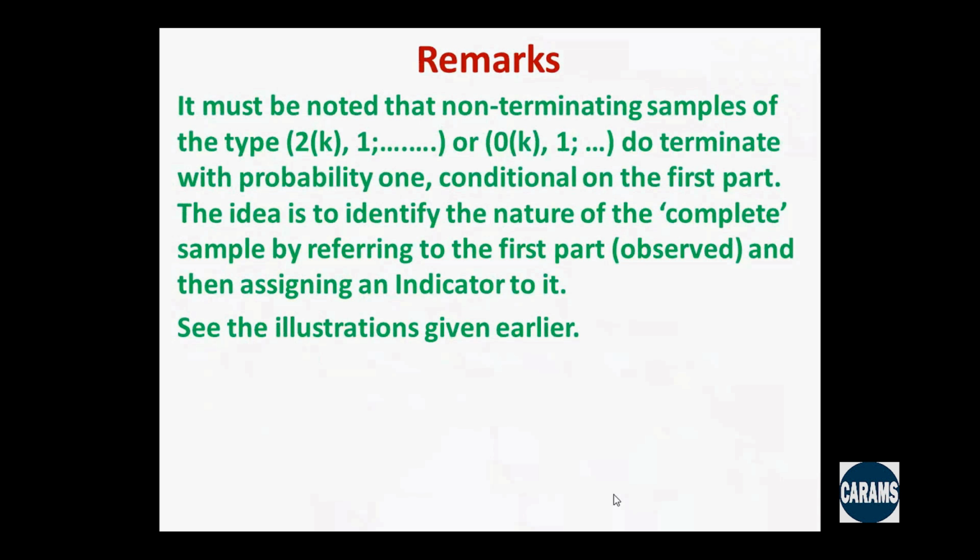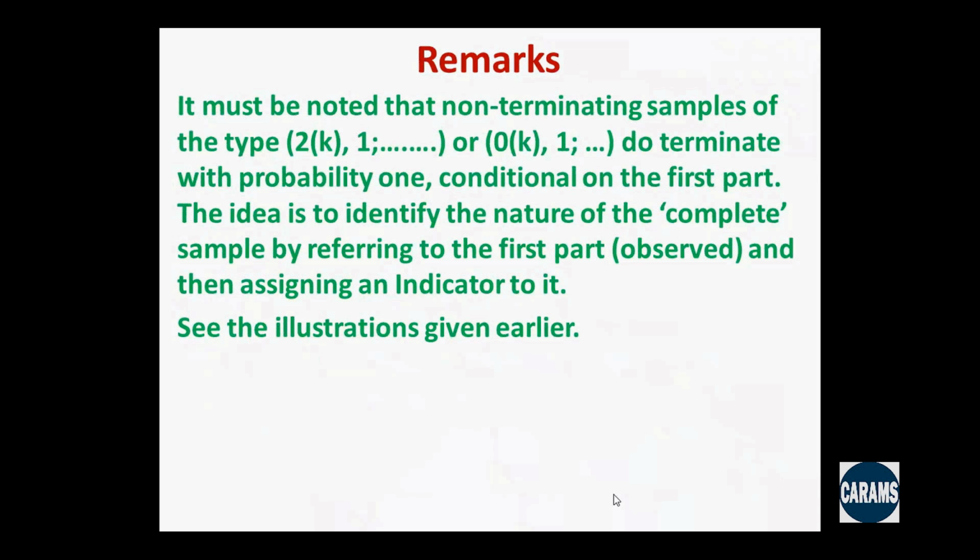We are looking at the sample, whether it is terminating or non-terminating. We first hit the category 1 because we are primarily interested in estimation of P, which is the root of theta 1. We are developing the whole thing keeping theta 1 in mind, which corresponds to category 1. Therefore, in sampling I will stop the moment I get 1 for the first time.